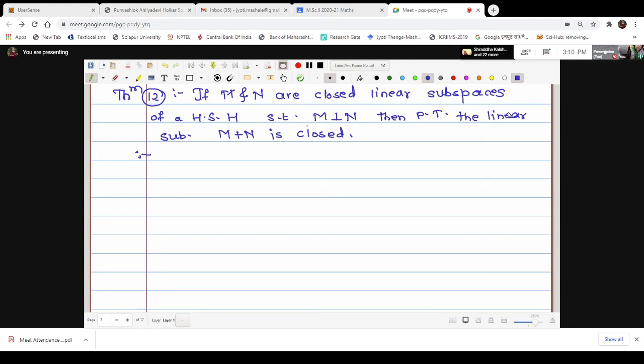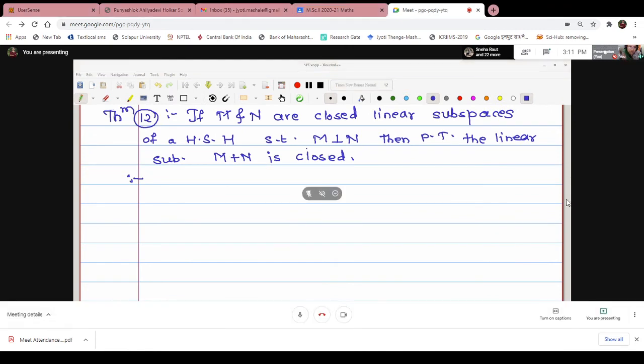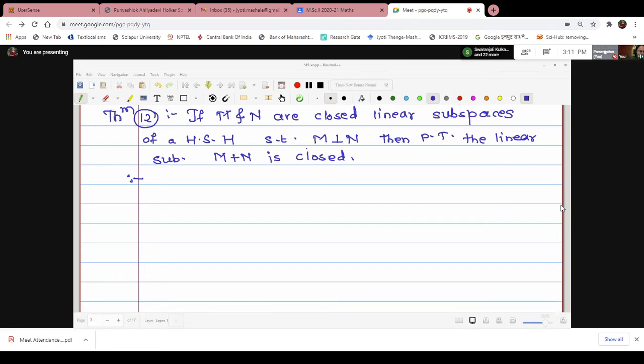If M intersection N is 0, this sum M plus N will be a direct sum of the two subspaces. What do you know about the direct sum of the two subspaces? Can anyone tell me? What is a direct sum?